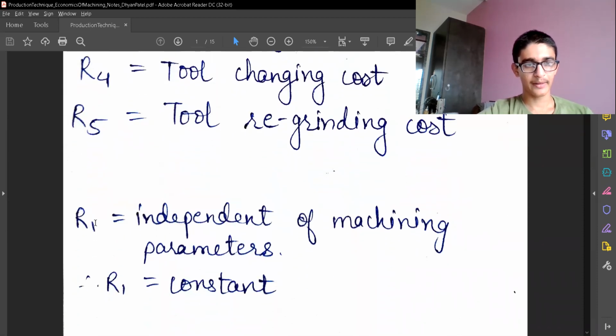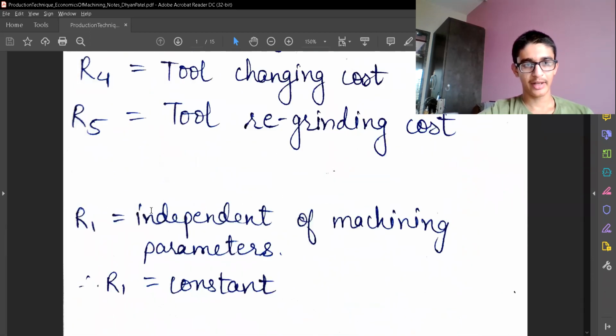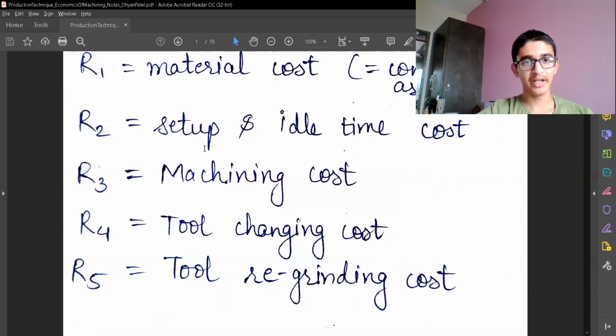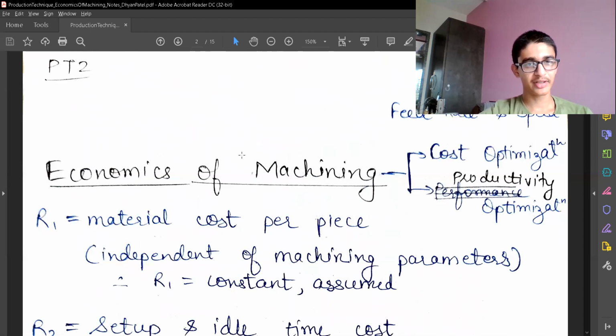So R1, which I said is assumed to be constant, will be independent of machining parameters, while all other things will involve some type of cost or some type of time, idle time or machining time, etc., in the modeling of the total cost. So in the next video, we'll start with the details of cost and how I can model those costs and find the total cost formula. Thank you.